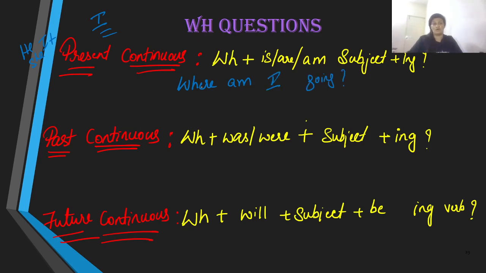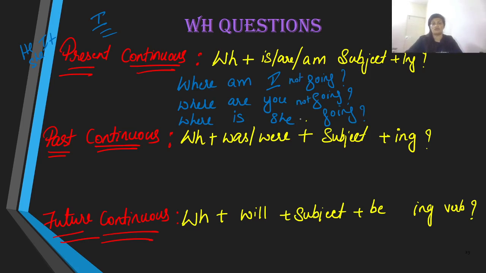Where am I going? Or if you take you, then the verb is are. Where are you going? Or if you take the subject as she or he, then the verb is is. Where is she going? Full stop. To make it negative, where am I not going?